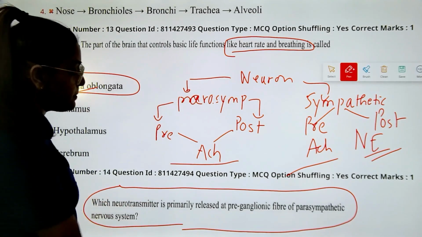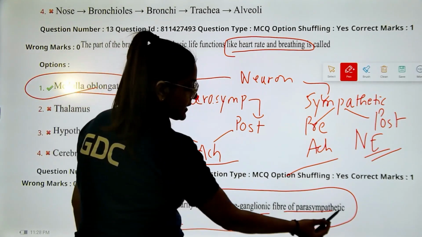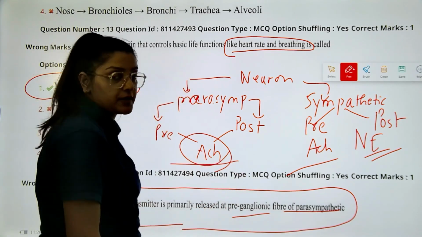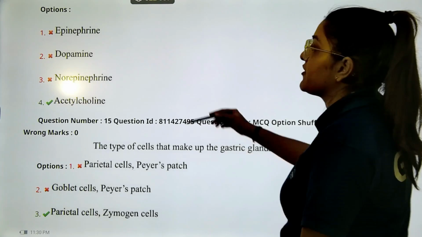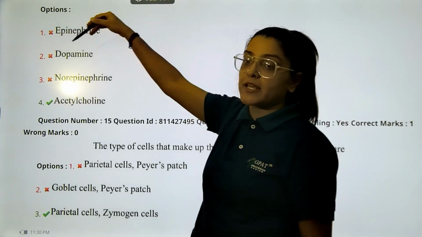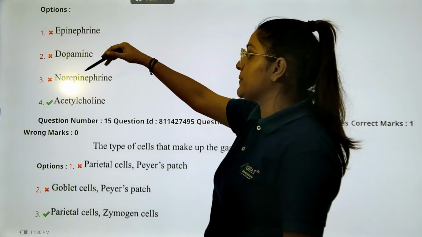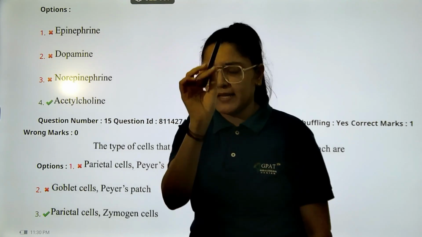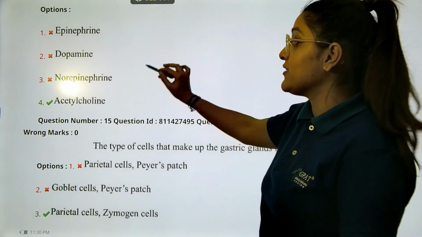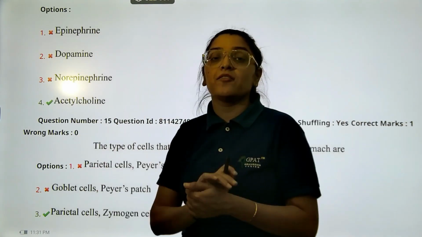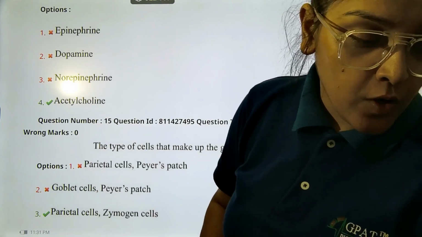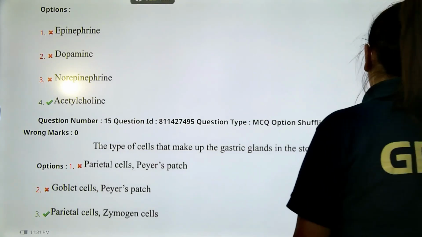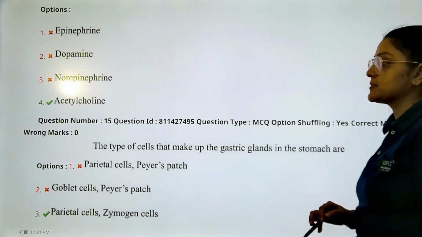The neurotransmitter released at the preganglionic site of the parasympathetic is none other than your acetylcholine. So let's see what were the options. We have epinephrine, no. We have seen it in the postganglionic part. Dopamine, no. Norepinephrine, no. The correct answer will be option D, acetylcholine. We have just seen the basic types and how we classify them as per the hormones that are released. Okay, next question, students.